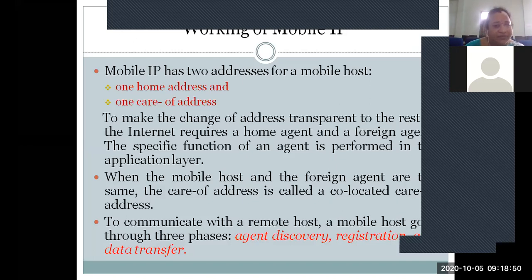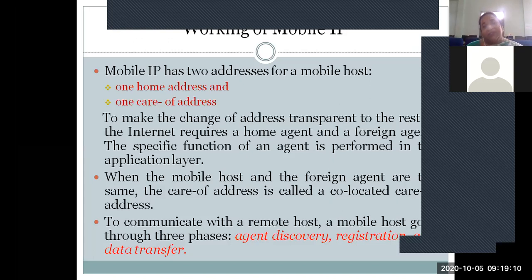So the mobile user will not have any identification that he is crossing networks and that he has been allocated new care of addresses every time he moves. The agents themselves take care of our mobiles whenever we are traveling and whenever we are moving.